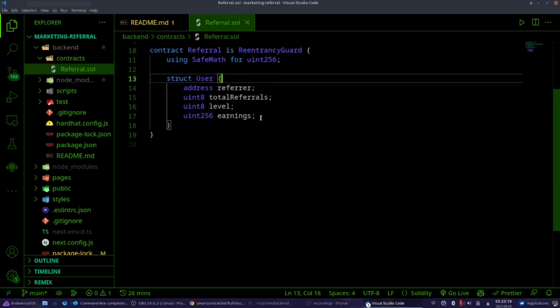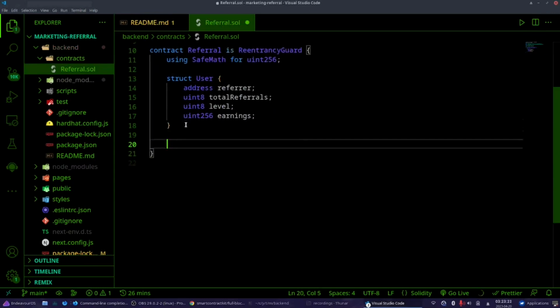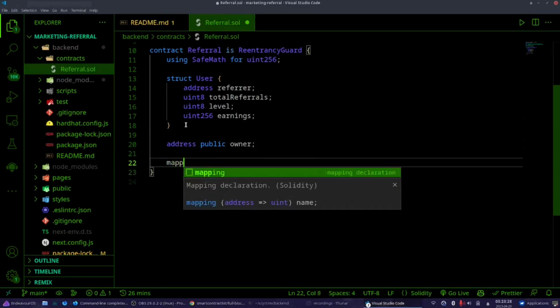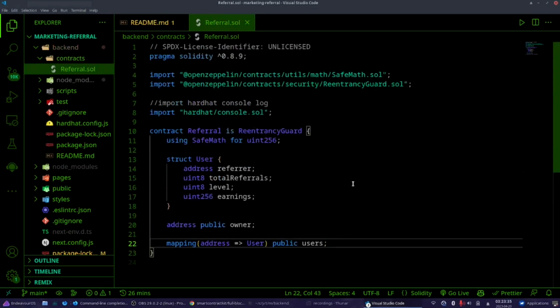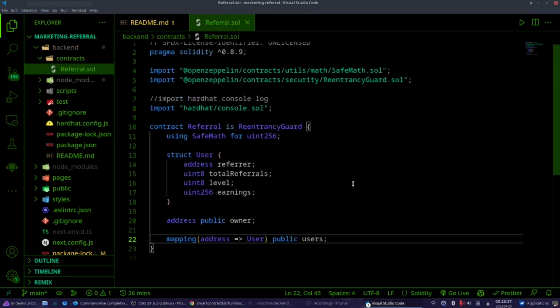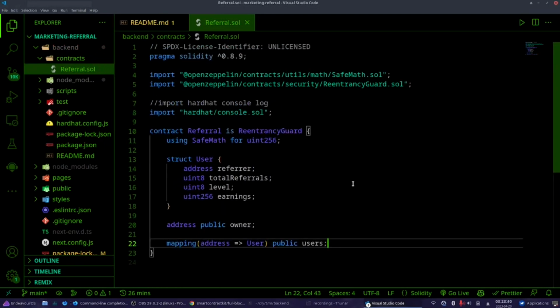So I have my user struct. Oh wait, I will explain. Okay, just a moment. So let's think for a moment that you don't know anything about Solidity and you are a JavaScript developer. You don't even know TypeScript, and you want to understand what's going on here. I'm sorry if I started in a hasty manner.